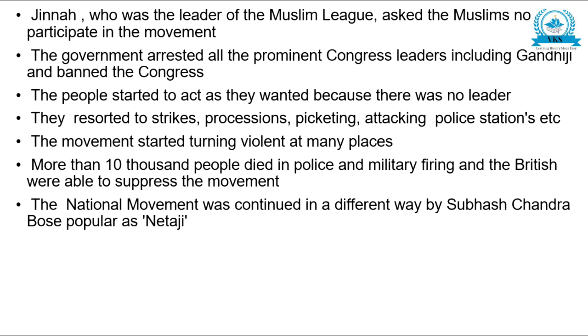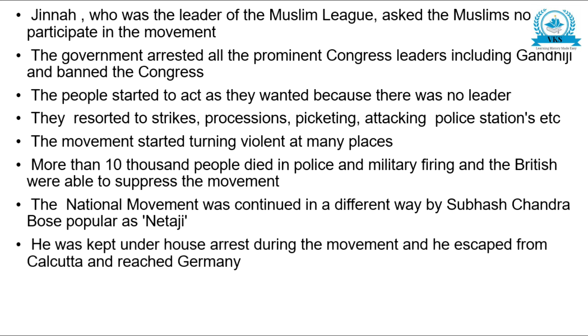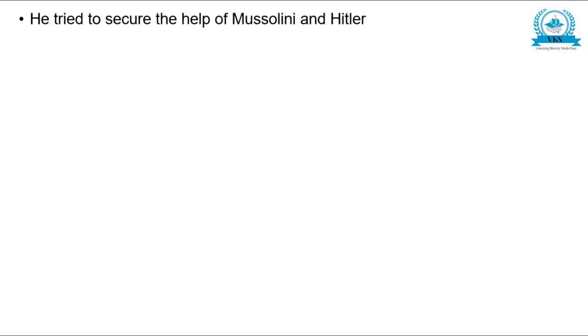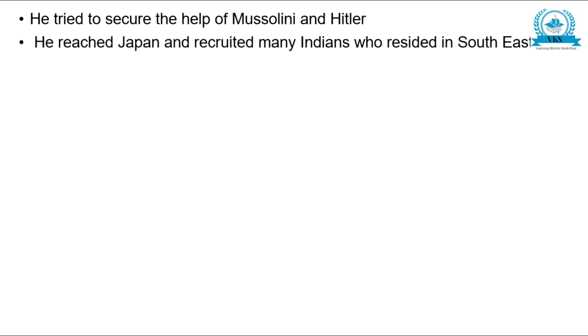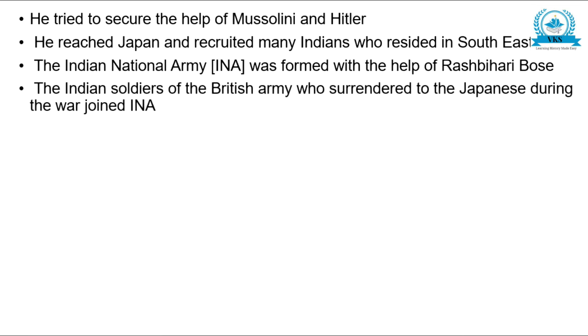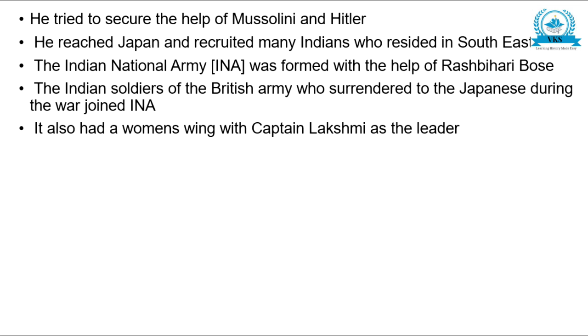The national movement was continued in a different way by Subhash Chandra Bose, popular as Netaji. He was kept under house arrest during the movement, and he escaped from Calcutta and reached Germany. He tried to secure the help of Mussolini and Hitler. He reached Japan and recruited many Indians who resided in Southeast Asia. The Indian National Army was formed with the help of Rashbehari Bose. The Indian soldiers of the British Army who surrendered to the Japanese during the war joined INA. It also had a women's wing with Captain Lakshmi as the leader.